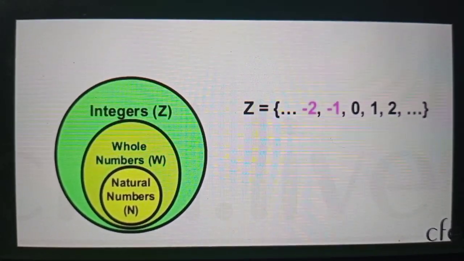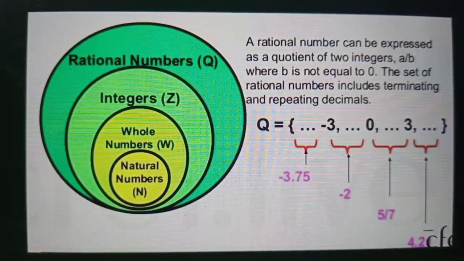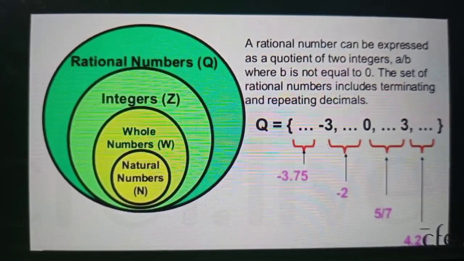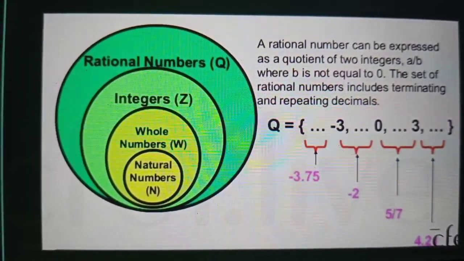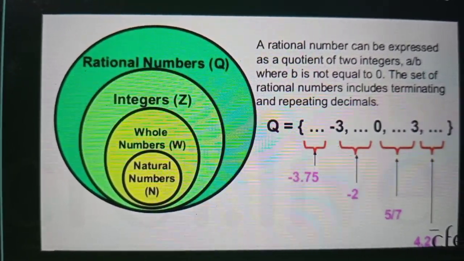Now coming to slide 4. Rational numbers. What are rational numbers? A rational number can be expressed as a quotient of 2 integers, that is a by b, where b is not equal to 0.